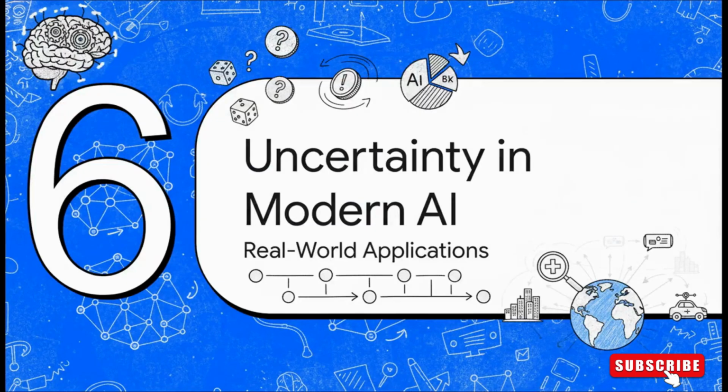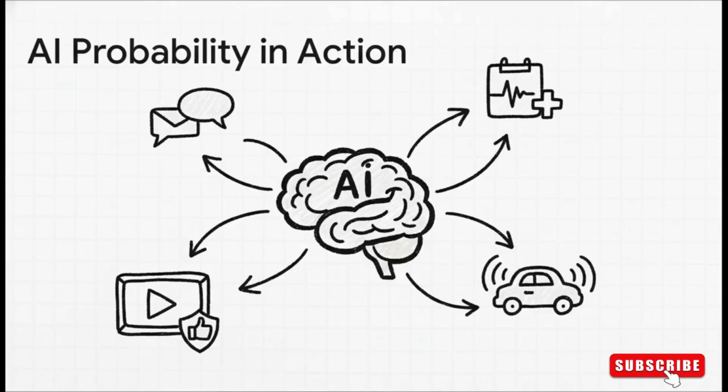So we've covered a lot of theory here, from basic probability all the way up to Bayes' rule. Now let's bring it all together and see where this powerful toolkit is actually being put to work out there in the real world. And the applications are literally everywhere. Medical systems use these exact principles to suggest diagnoses based on symptoms. Self-driving cars are constantly calculating the probability of what other cars and pedestrians are going to do next. When Netflix or Amazon recommend something to you, they're calculating the probability that you'll like it. Spam filters, fraud detection, even language translation, they all depend on probabilistic models to make smart decisions when things aren't 100% clear.